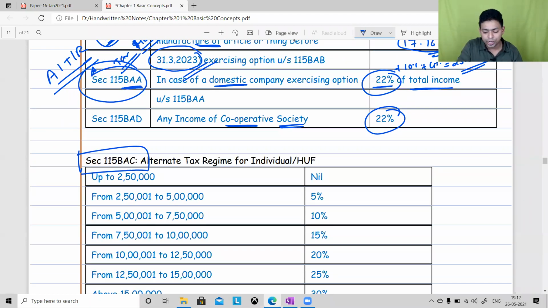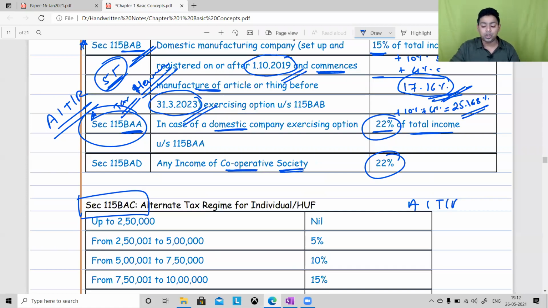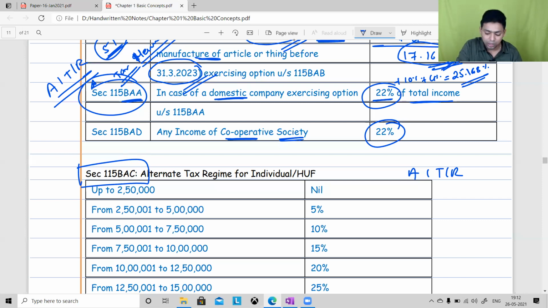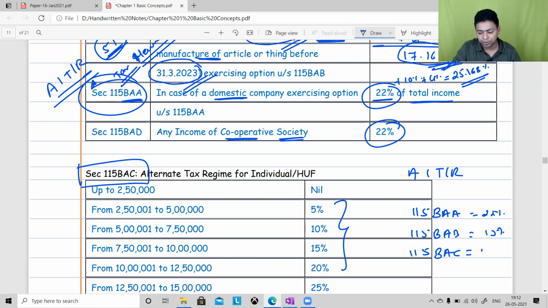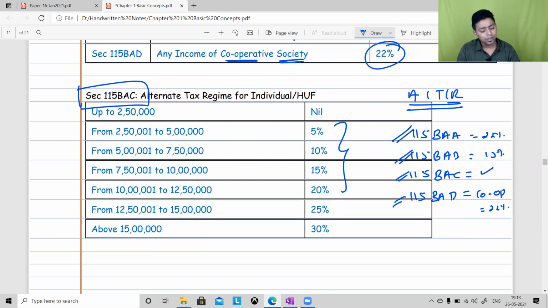So in the alternative tax regime, we are having 4 new sections in India. 115 BAA, this is 22% tax rate, applicable for company. 115 BAB, this is also for company, 15% tax rate. 115 BAC, this is for individual and HUF, the alternative tax regime, the new tax regime. 115 BAD, this is for cooperative society, 22%. So these are the 4 new sections that you are supposed to learn in the alternative tax regime of India.